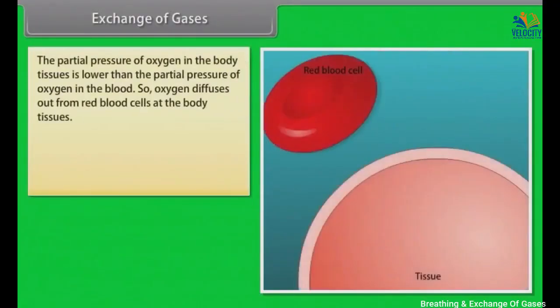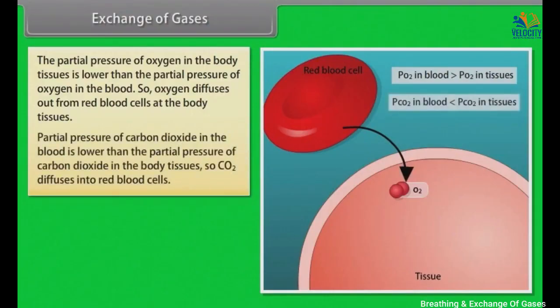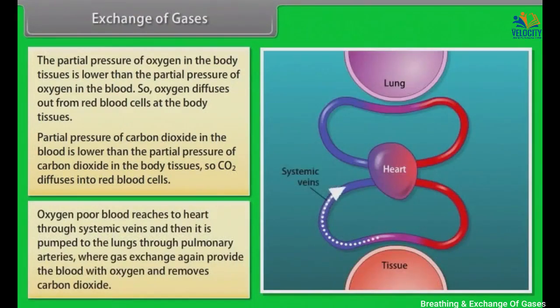The partial pressure of oxygen in the body tissues is lower than the partial pressure of oxygen in the blood. So, oxygen diffuses out from red blood cells at the body tissues. Partial pressure of carbon dioxide in the blood is lower than the partial pressure of carbon dioxide in the body tissues, so CO2 diffuses into red blood cells. Oxygen-poor blood reaches the heart through systemic veins and then it is pumped to the lungs through pulmonary arteries, where gas exchange again provides the blood with oxygen and removes carbon dioxide.